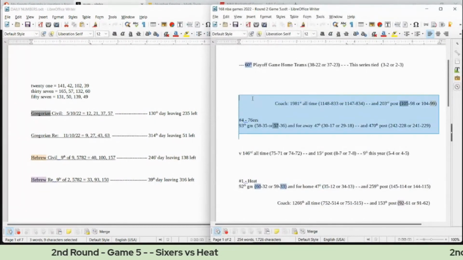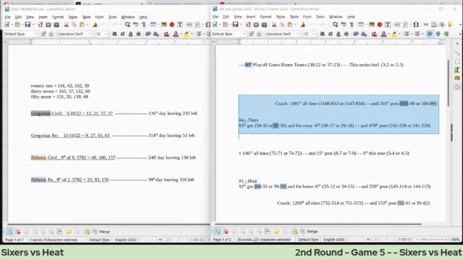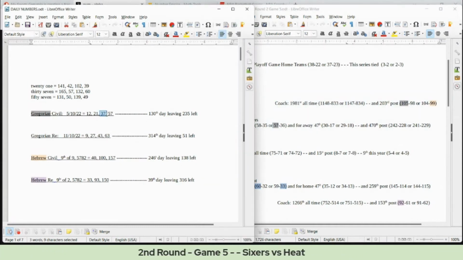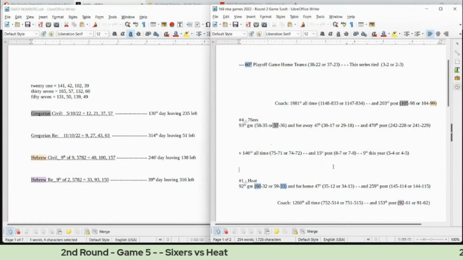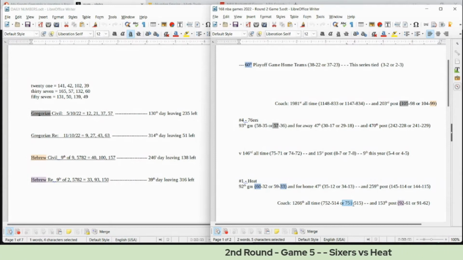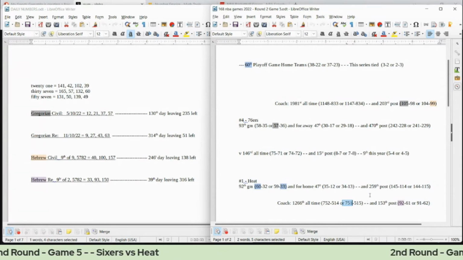If the Sixers were going to win this game, some numbers for the Sixers here. Today does have 37 date numerology on the Gregorian. The Heat coach can sit on 751 wins all time for his career with a loss. 751 is just a reflection of 157, and 157 is the 37th prime number.